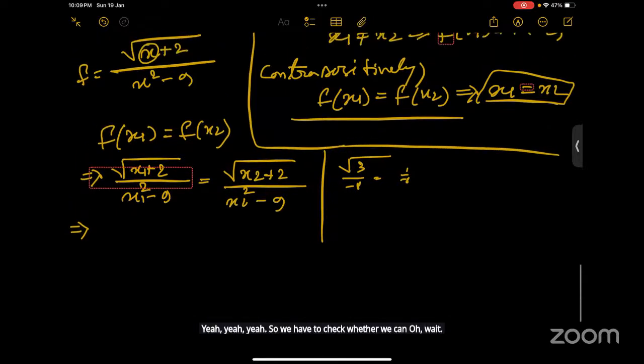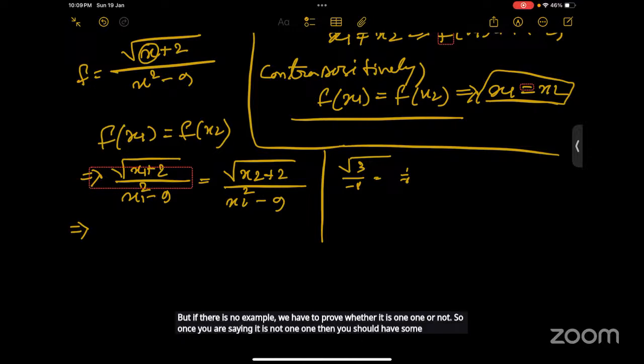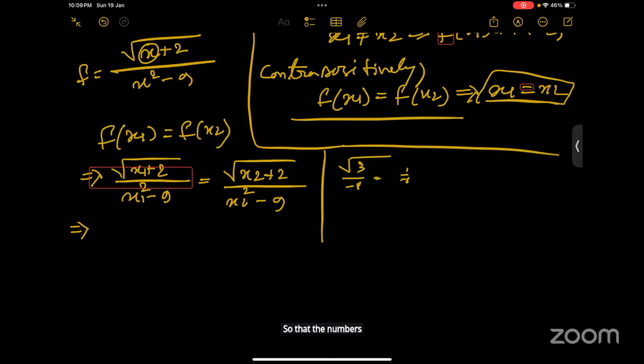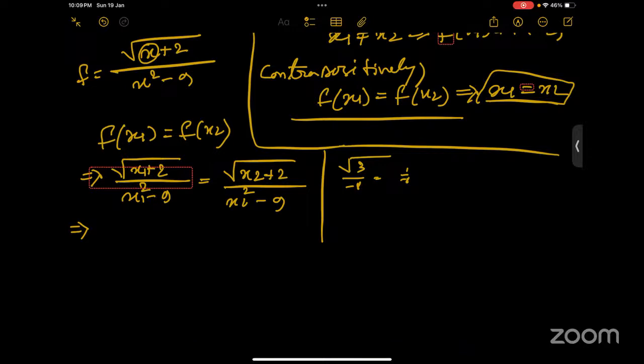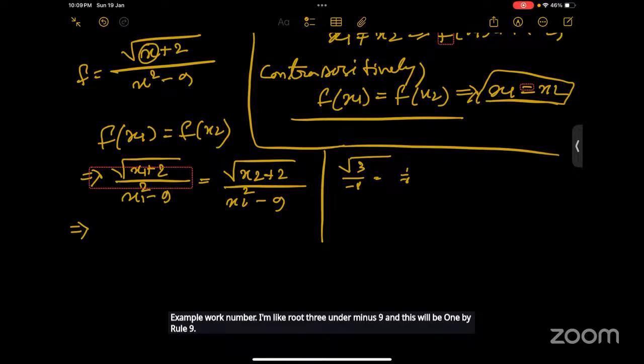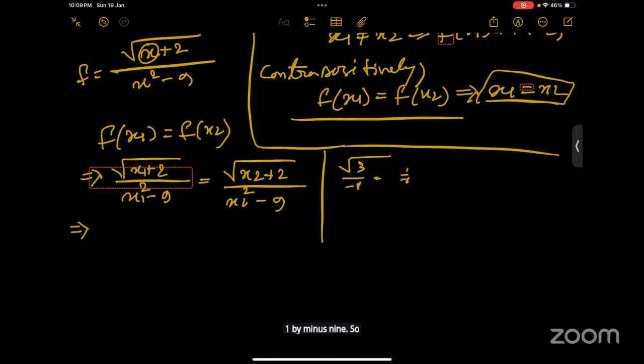If it is not one-one, find some example. But if there is no example, we have to prove whether it is one-one or not. Once you say it is not one-one, you should have an example where the inputs are not the same but the outputs are the same. Do you have any example? Like root 3 by minus 9 and 1 by minus 9. So x1 is not equal to x2.